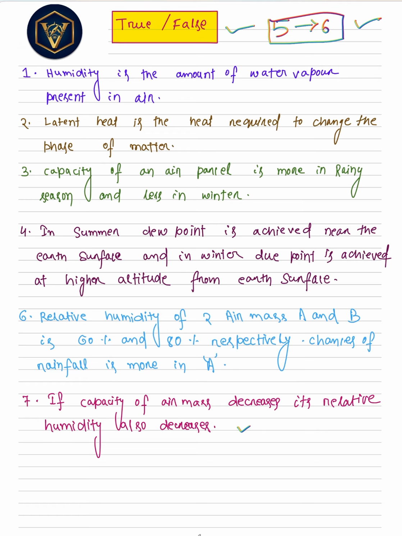The third question says capacity of an air parcel is more in a rainy season and less in winter. In summer, dew point is achieved near the Earth's surface, and in winter, dew point is achieved at higher altitude from Earth's surface. Then the sixth question says relative humidity of two air masses A and B is 60% and 80% respectively. Then chances of rainfall is more in A. Is it true or false?